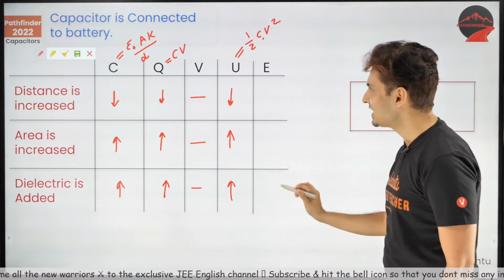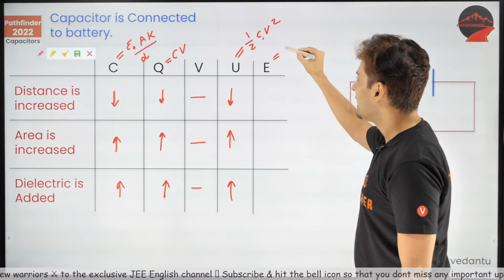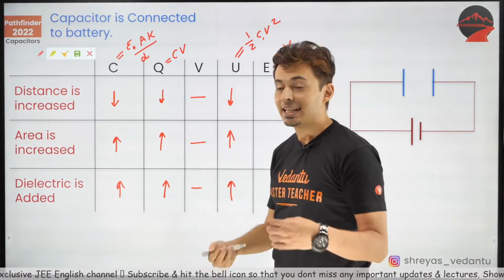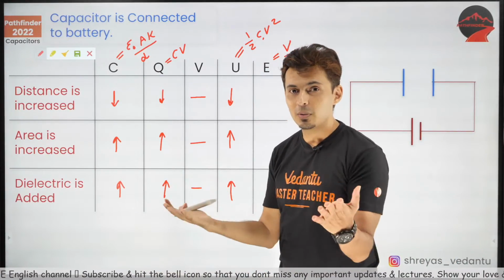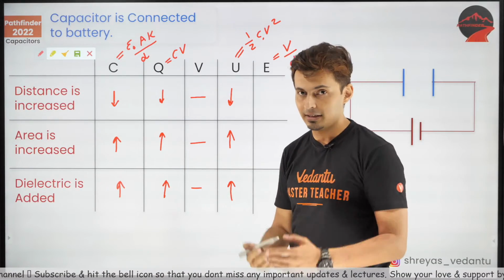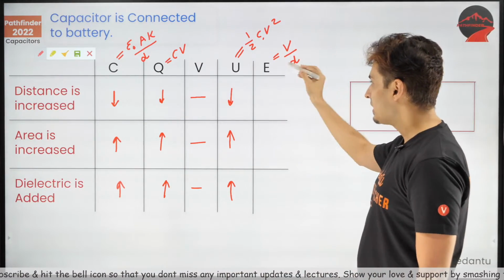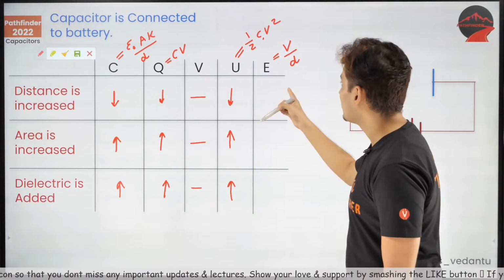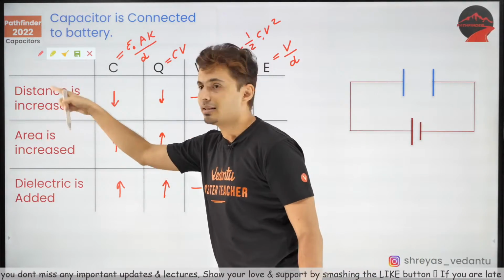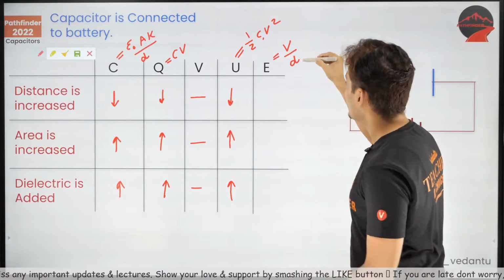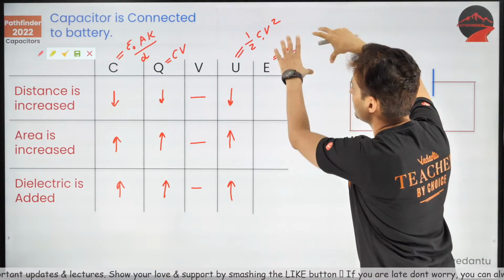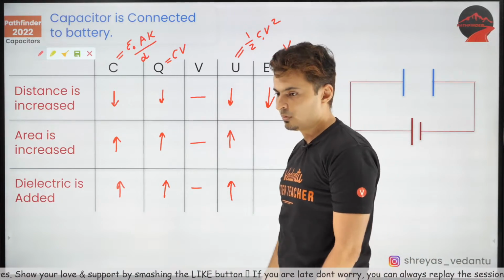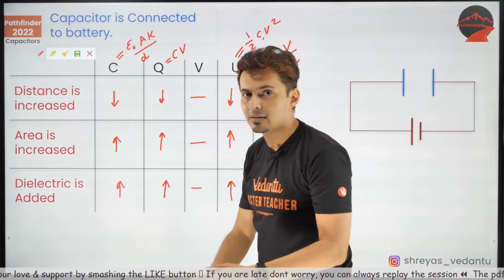The last step, electric field. I will use the V by D formula. V by D is delta V by delta R, so it's the voltage gradient. Now, remember, V is the same everywhere. In the first situation, the distance is increased. If you increase the distance, V by D will decrease, so the field will reduce. Isn't that simple?